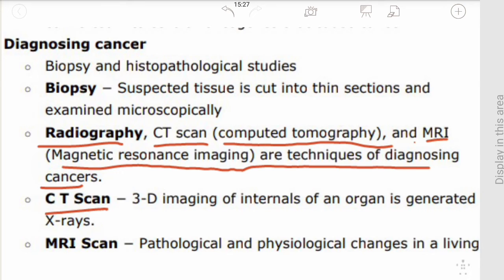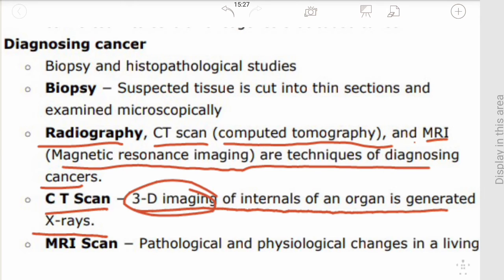CT scan: 3D imaging of the internals of an organ is generated using X-rays. The full form is computed tomography, where we use computers and a rotating X-ray machine to create 3D images of the body. These 3D images provide more detailed information.